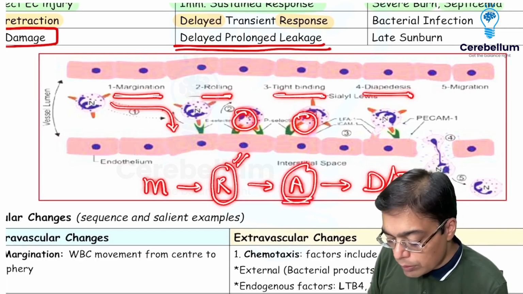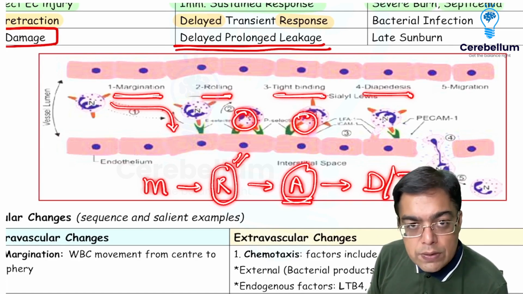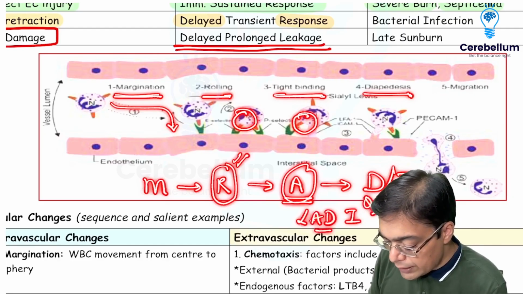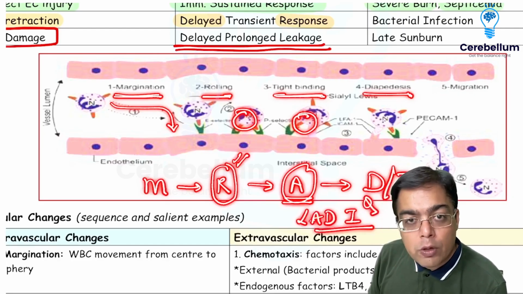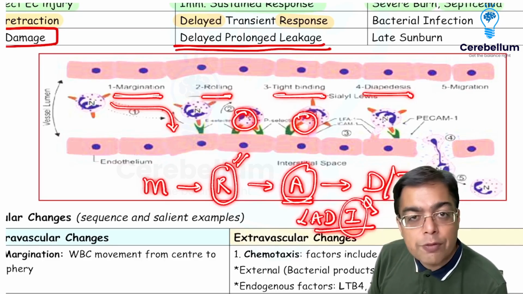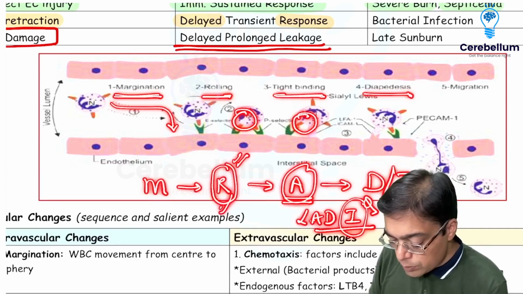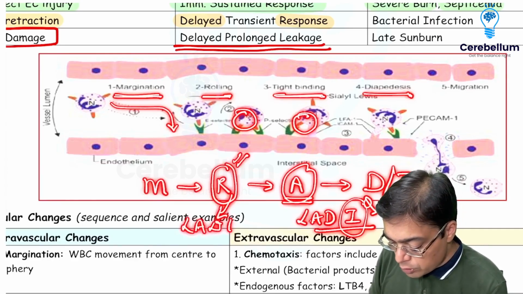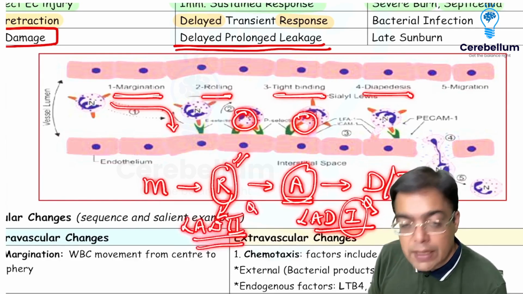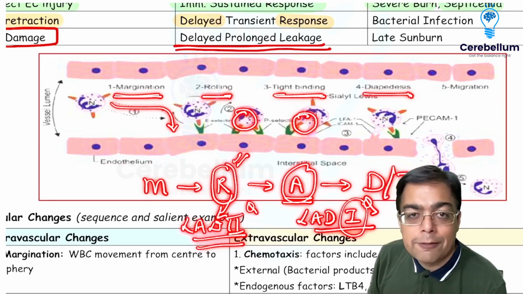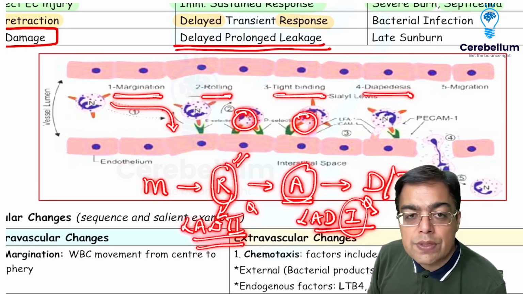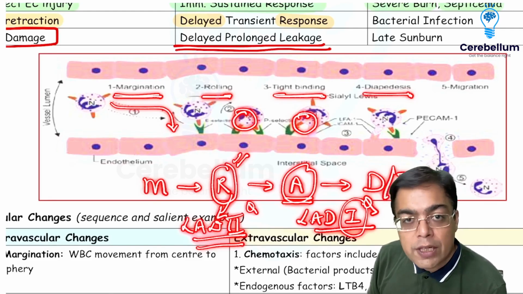If there is going to be a problem at the level of integrins, the patients are going to be suffering from a disease that is given the name of LAD first. I for integrin, I for first, as you find in the Roman numerals. And if there is going to be a problem at the level of sialyl Lewis X, patients are going to be suffering from what is given the name of LAD second. What is common for LAD first and LAD second is that in both these conditions, patients are going to be having increased risk of infections. How will you differentiate that in the exam?